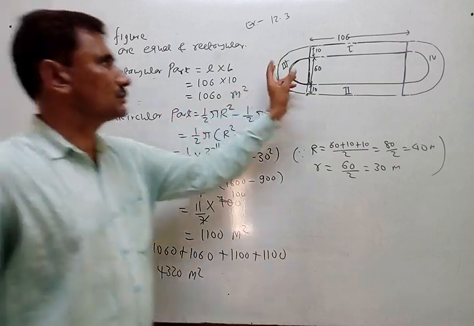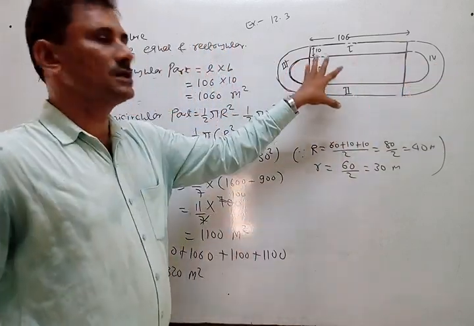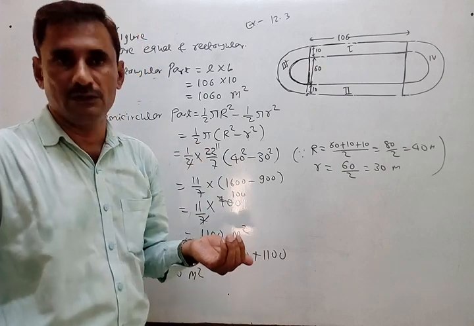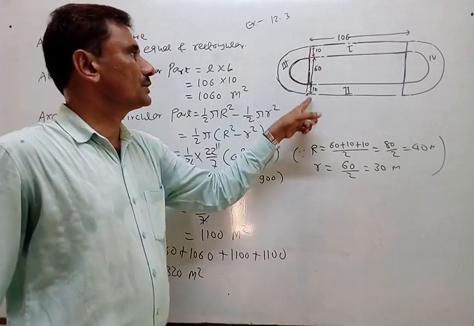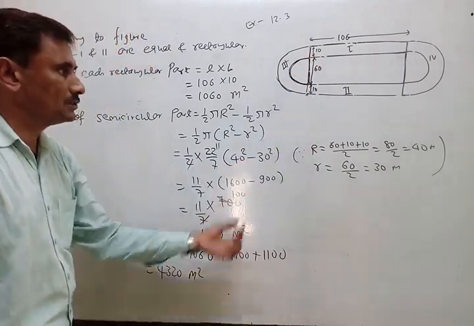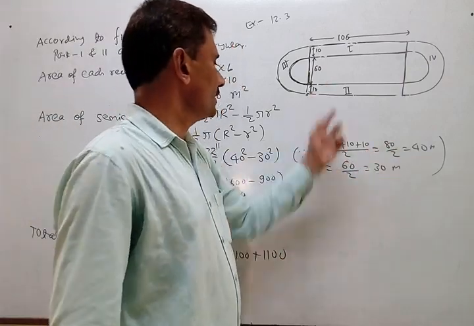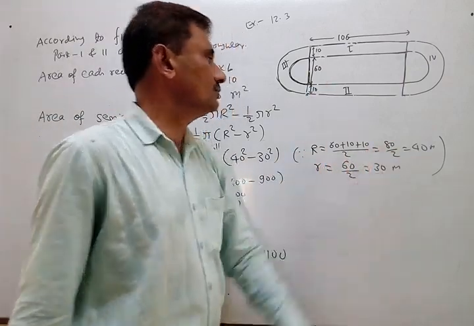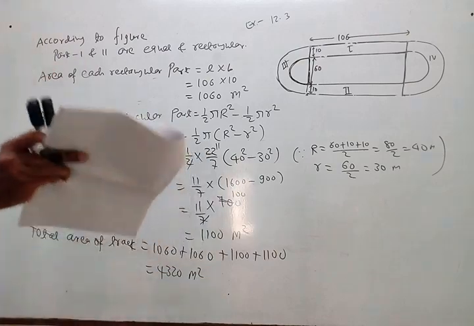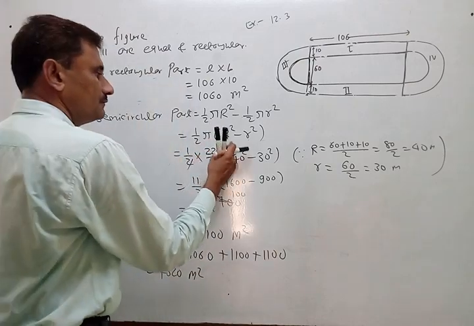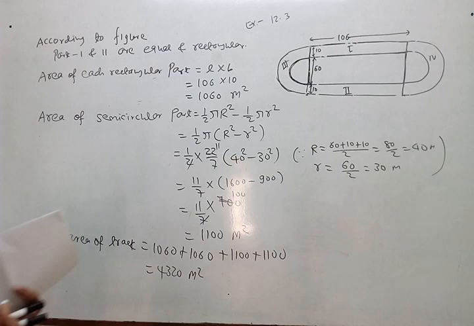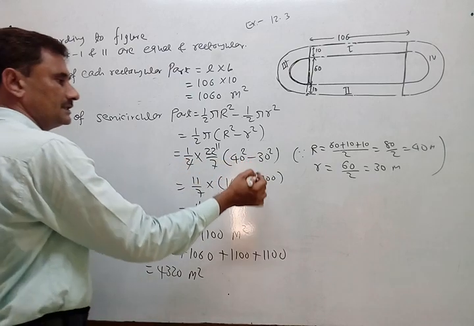Now, what about this? That is the outer minus inner semicircular area. So for outer, total is 80, so half will be 40, and for inner, it will be 60 by 2, 30. So we use that here, 40 square minus 30 square. 4 4s are 16, 3 3s are 9.